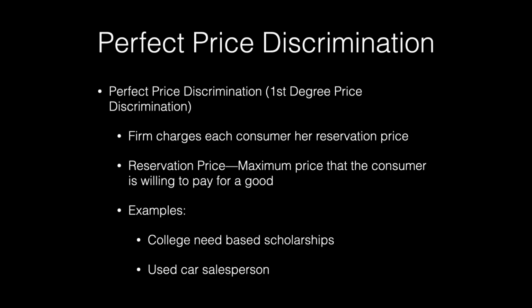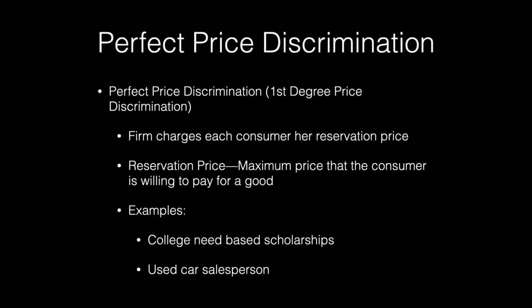In this video, we will cover first-degree or perfect price discrimination. By price discrimination, we mean charging different consumers different prices for the same product, even though there are no cost differences for the firm. Firms pursue pricing strategies where different consumers or different groups of consumers are charged different prices in order to earn a higher profit than would be earned by simply charging every consumer the same price.